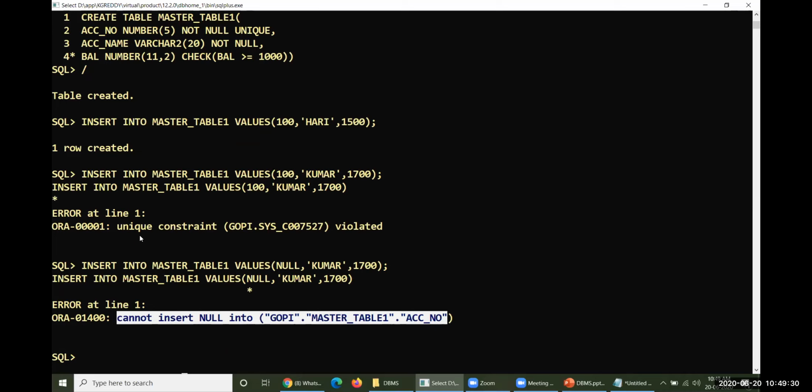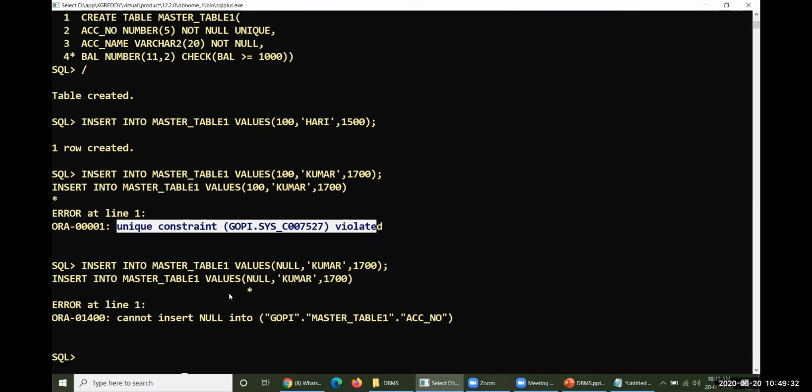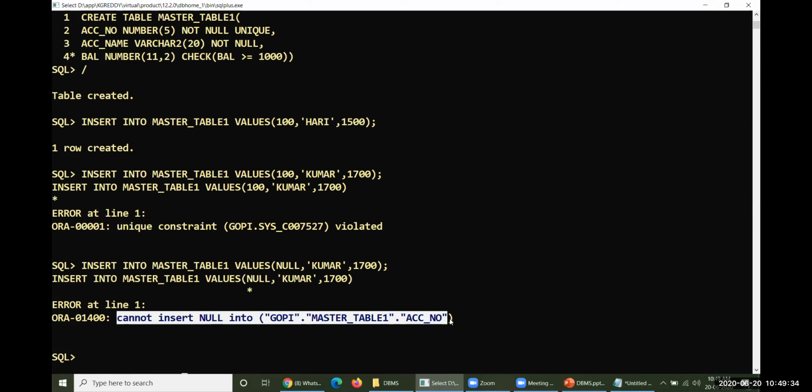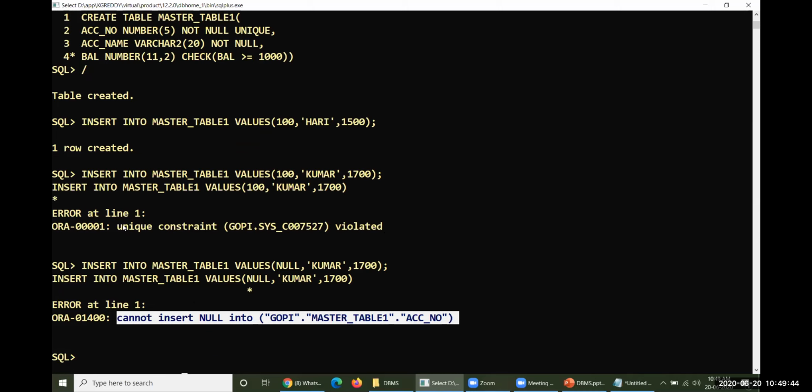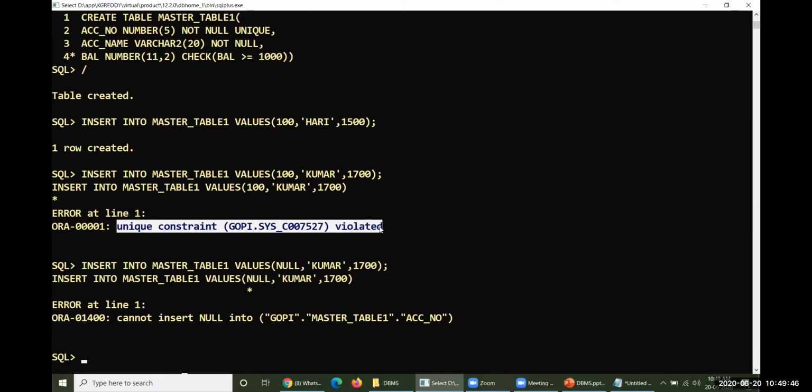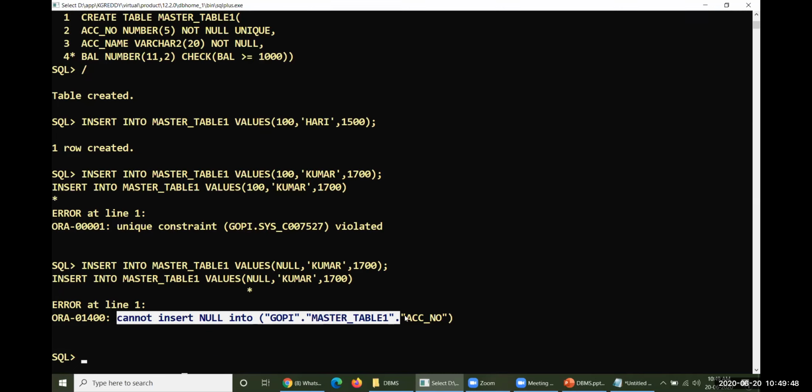So look at this. Both will get operated at the same time. Same time in the sense that for a particular row you may enter a duplicate, or for a particular row you may enter null. For this particular time I have entered a duplicate, and for this particular time I have entered a null value. Therefore both will be simultaneously activated. So this is the actual operation we are expecting.